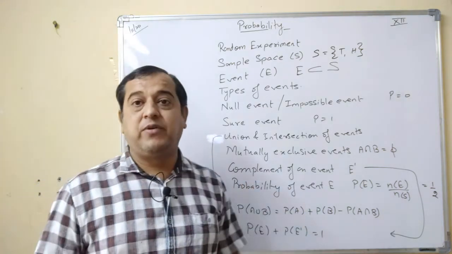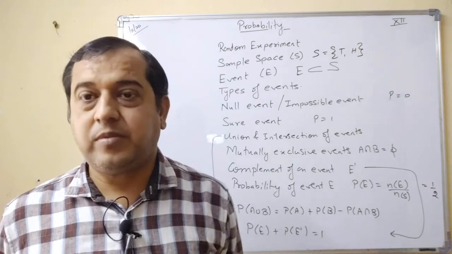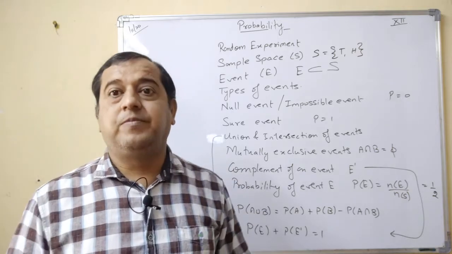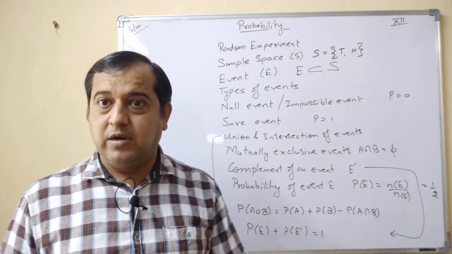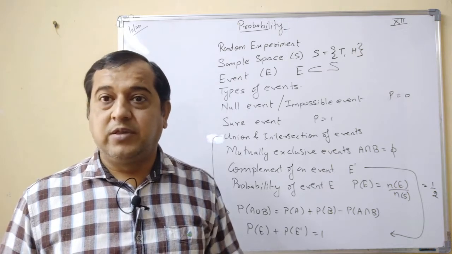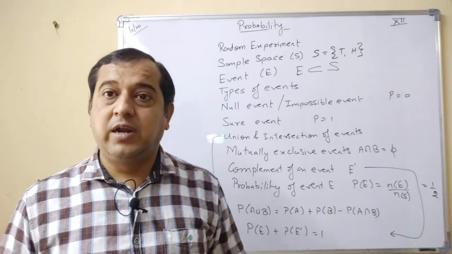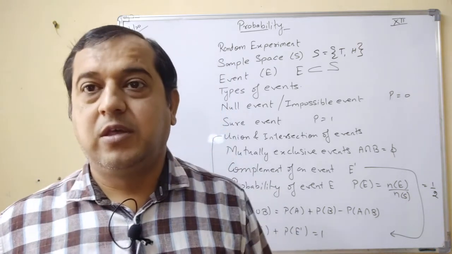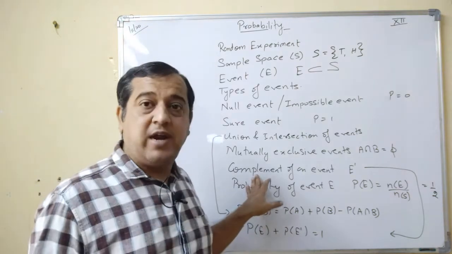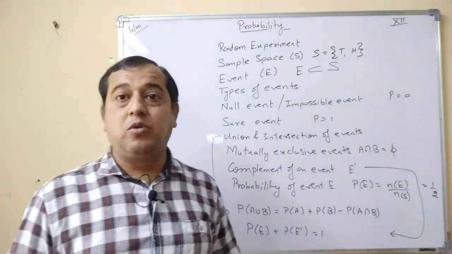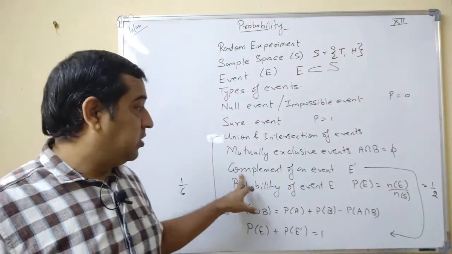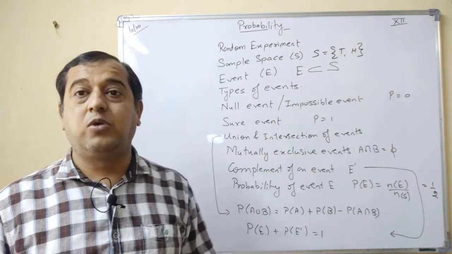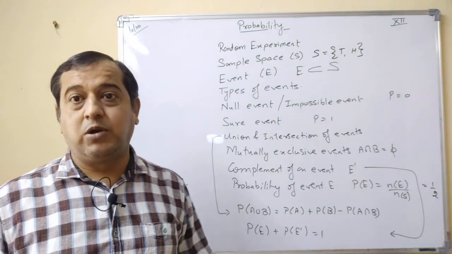Proceeding further, we get the complement of an event. You know what the complement of a set is? In set theory, you have studied the complement of a set. Likewise, there is a complement of an event. For example, if a die is rolled and getting a prime number is the event, then event E will contain the elements 2, 3 and 5. So its complement will contain the elements 1, 4, 6. Okay. The event and its complement are always mutually exclusive. They do not contain any common element. One more thing, for the complement of an event, you have this formula: P of E plus P of E dash is equal to 1. Means probability of E plus probability of E dash is equal to 1.